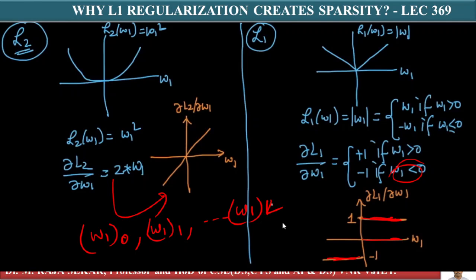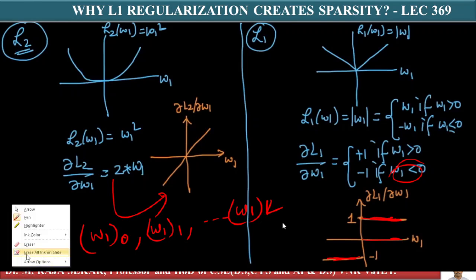That's what we do in gradient descent. So either for L1 regularization or L2 regularization, my w1 at iteration j plus 1 is equal to w1 at iteration j minus, let me write it otherwise.